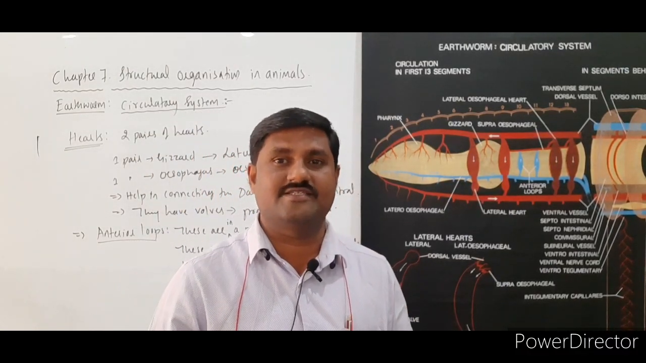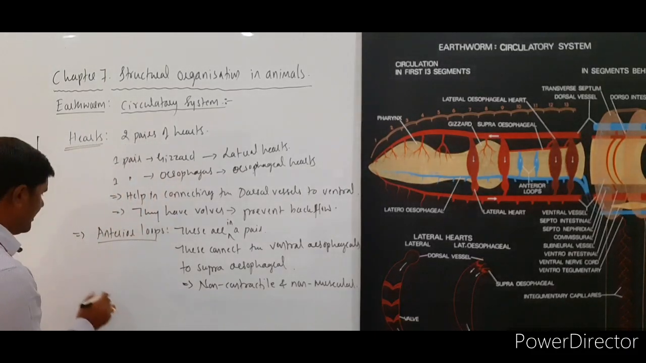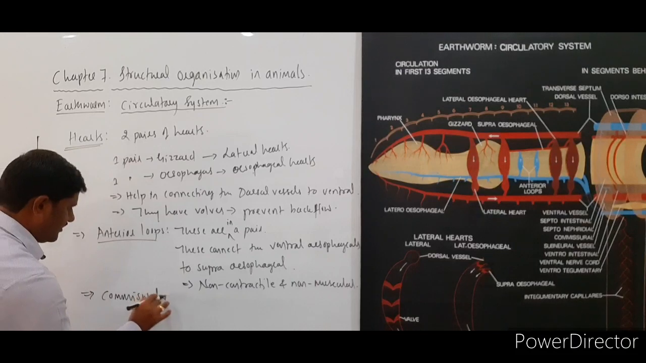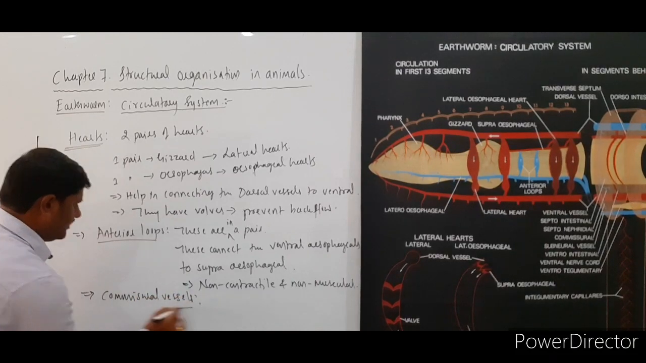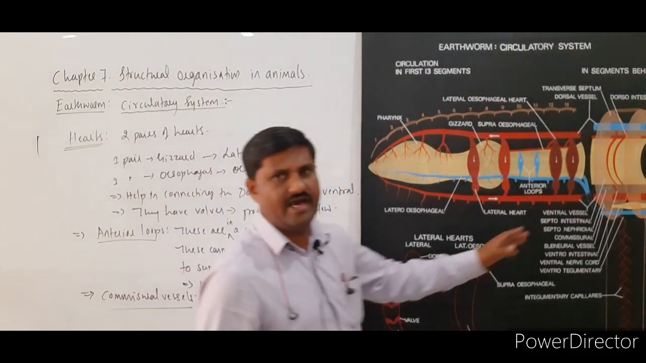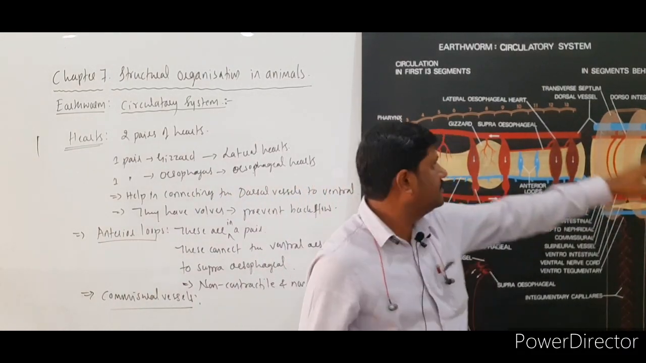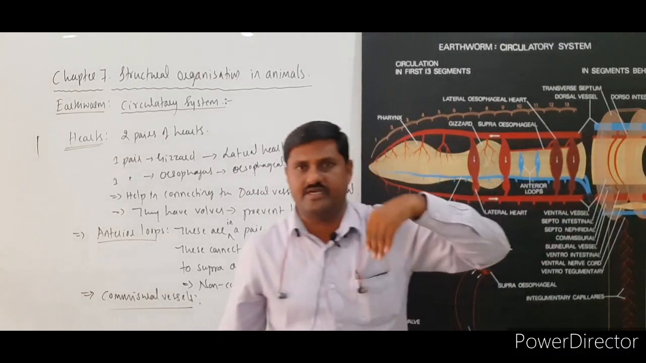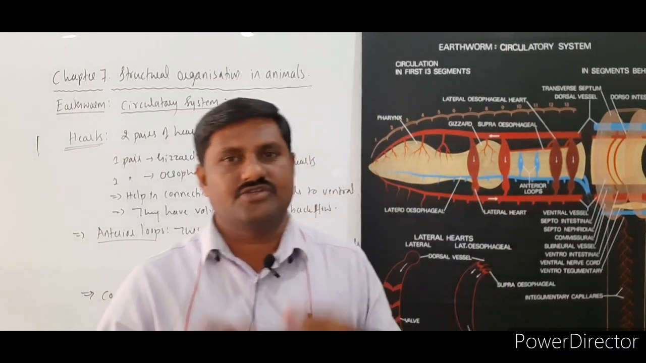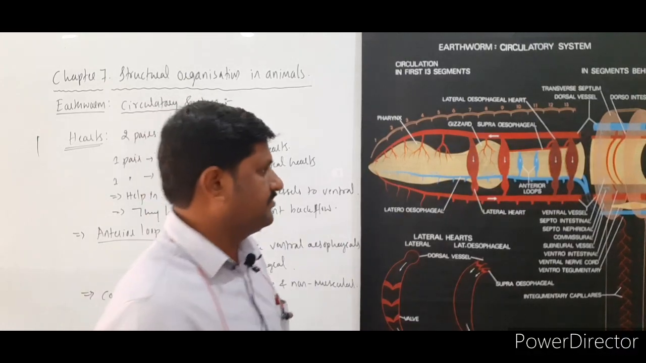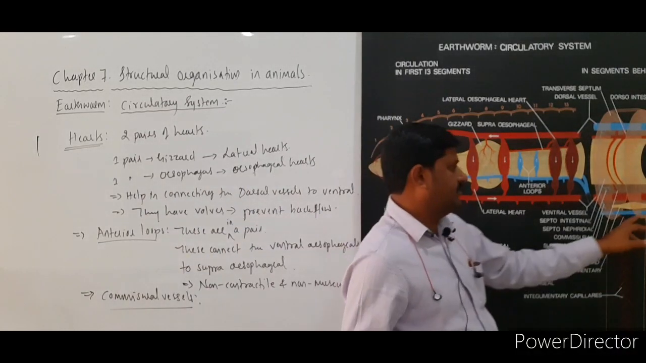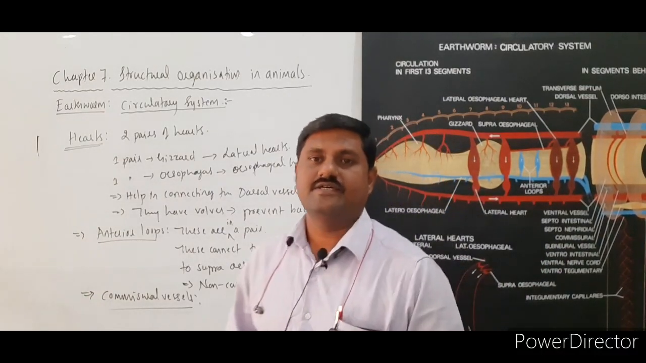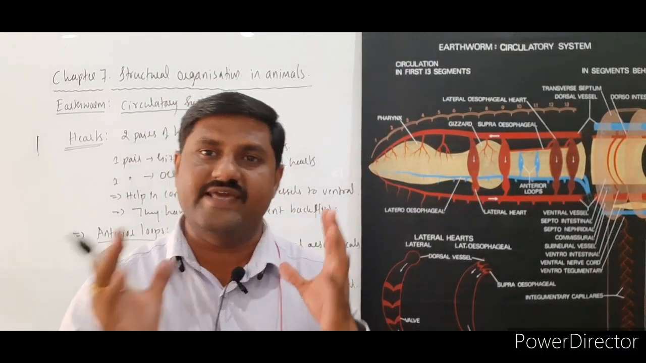And the last one is commissural vessels, a very important one. What are these vessels? These are usually lying beyond the 13th segment. See here, this is the 13th segment. They are lying beyond the 13th segment, on the posterior side. They usually connect the subneural vessel with the dorsal vessel, right? So they are connected over there in each segment.